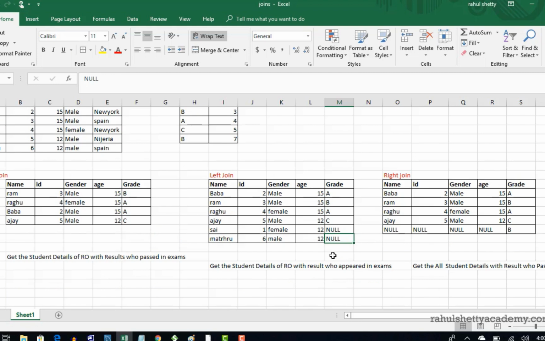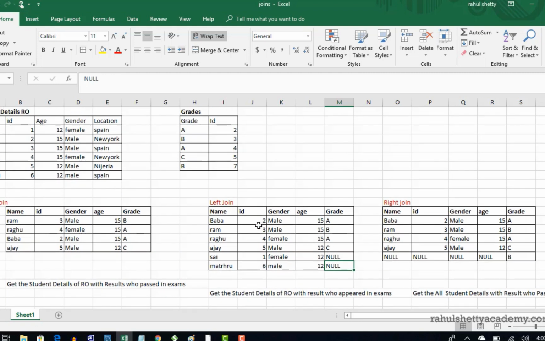So basically when you hit a table, I need to see every student. If it is a pass, then map from this table. If it is a fail, just make it null. So this is called left join. You should write a query in such a way that you get output like this.